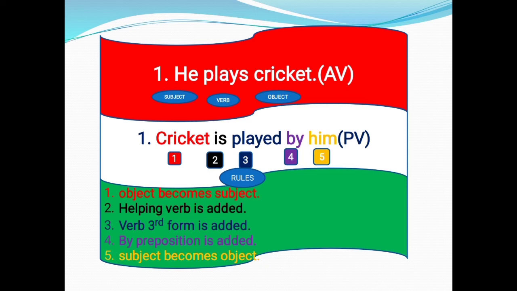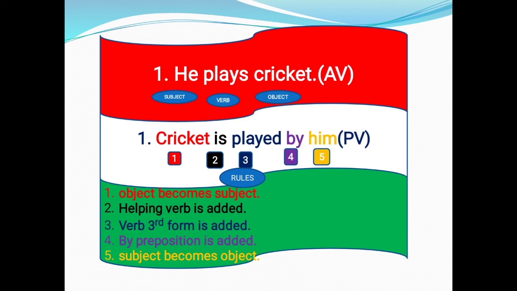The rules are: first, object becomes subject; second, helping verb is added; third, verb third form is added; fourth, by preposition is added; fifth, subject becomes object. Now we have to apply all these 5 rules orderly.